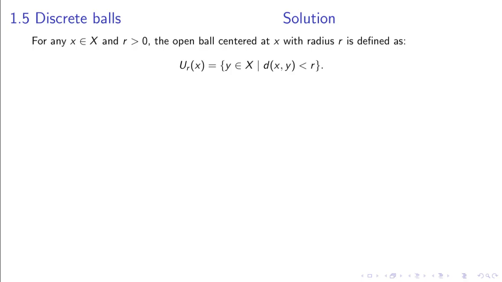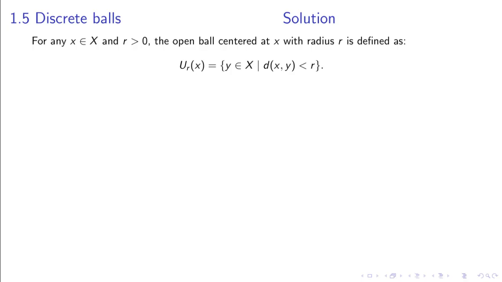Solution to Part 1. Characterization of open balls. Recall that in a discrete metric space, the distance d(x, y) is 0 if x equals y, and 1 if x is not equal to y. For any point x in X and any radius r greater than 0, the open ball centered at x with radius r is defined as U_r(x), the set of all y in X such that d(x, y) is strictly less than r.